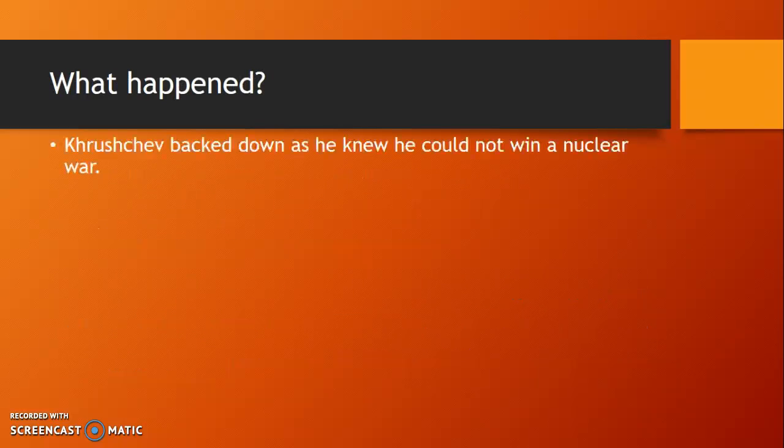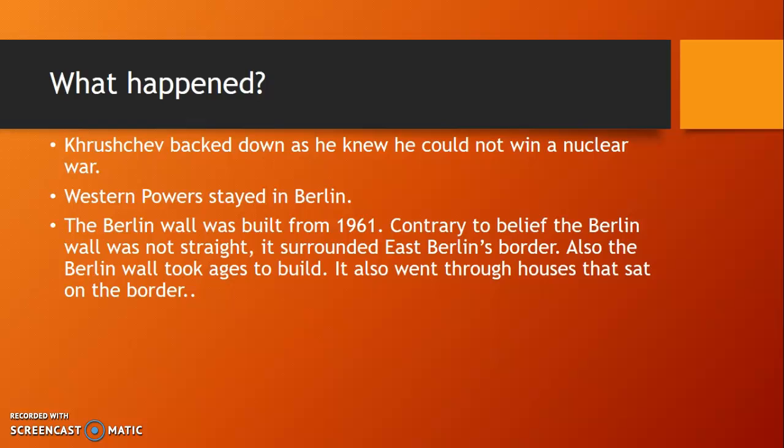So what happened? Well, Khrushchev backed down as he knew he could not win a nuclear war. As I said in yesterday's video, the USSR just did not have the resources. The Western powers stayed in Berlin, and the Berlin Wall was built from 1961.